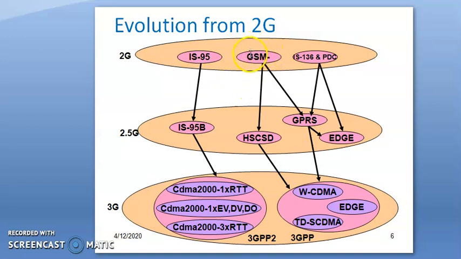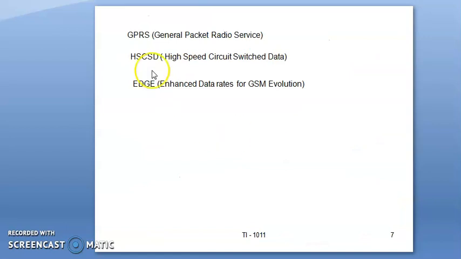Later, in the 2.5 generation, there were HSCSD, GPRS, and EDGE technologies. Let us look at their full forms. GPRS is General Packet Radio Service, which supports internet access in 2G, 2.5 generation. HSCSD is High Speed Circuit Switched Data, and EDGE is Enhanced Data rates for GSM Evolution.